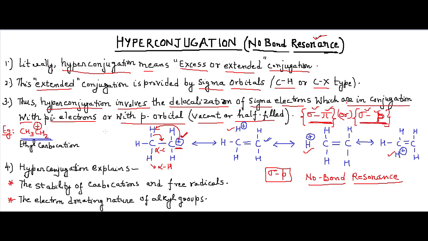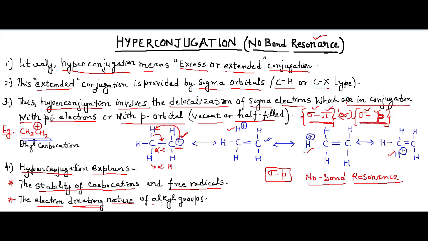Now hyperconjugation has several important uses. It gives an explanation for the stability of carbocations as well as free radicals. We'll see later on how that stability is justified by hyperconjugation. It also describes why alkyl groups are electron donating in nature.